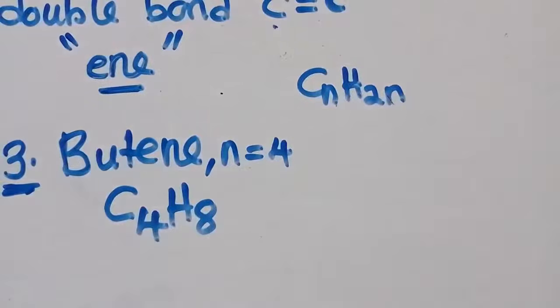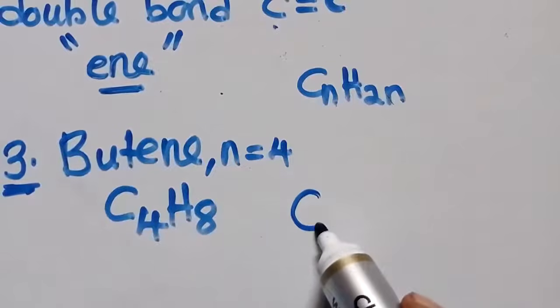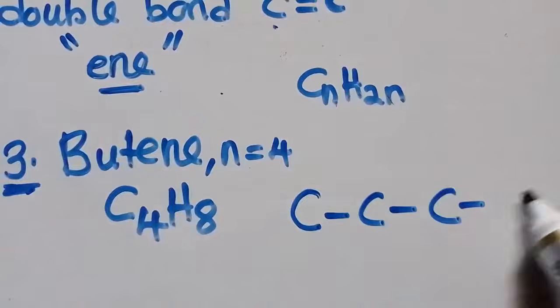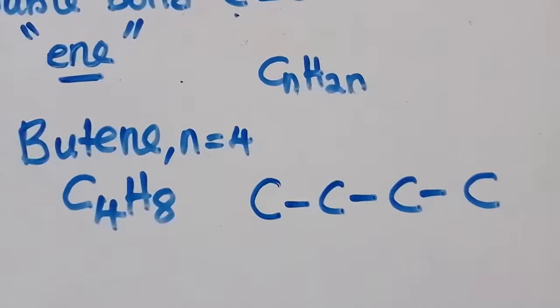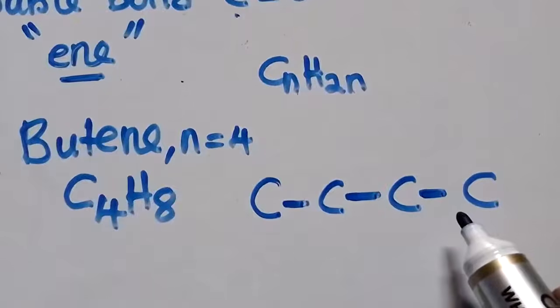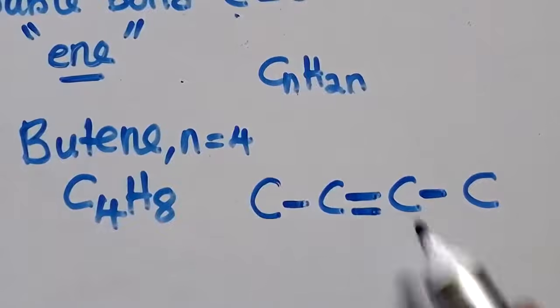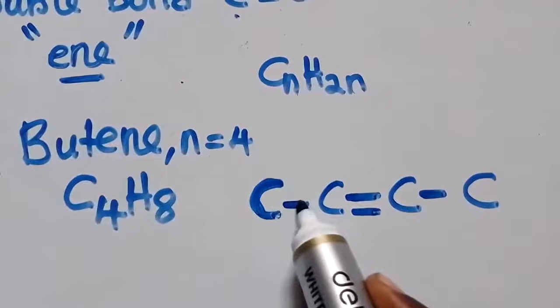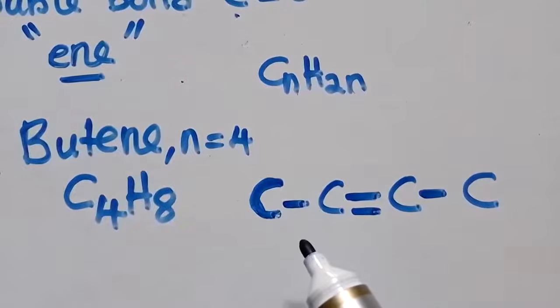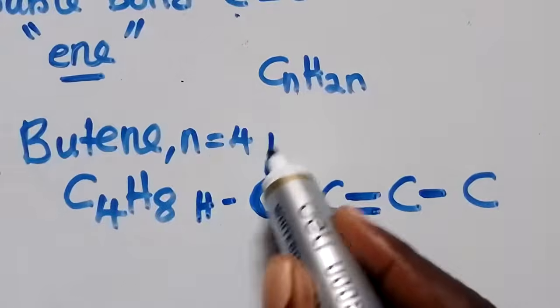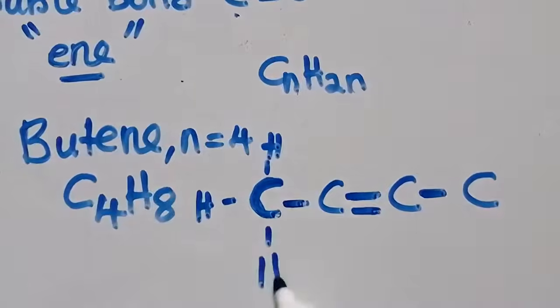So it is like this. How can you write the structural formula? You say C. How many C is 4? 2, 3, 4, like this. Then you know that you must have a double bond anywhere. So you can put it anywhere. So let us put it here. You check this carbon. It's having how many bonds? 1. And I've told you that it must have 4 bonds. So 1, it needs 3. 1, 2, 3. Like this.